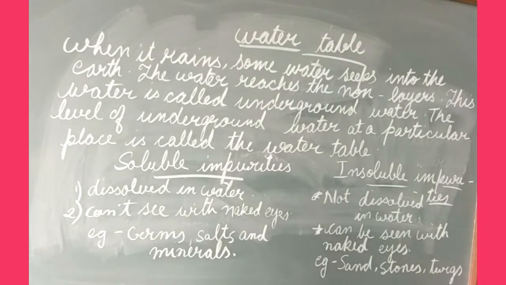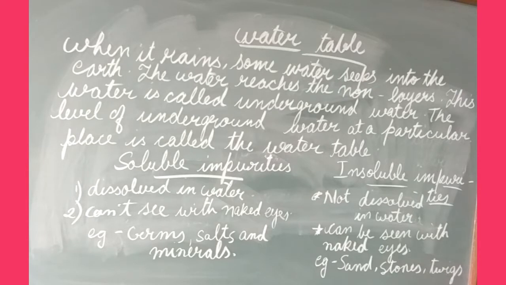Soluble impurities are impurities that get dissolved in water. They cannot be seen with the naked eye. Examples of soluble impurities are germs, salt and minerals.